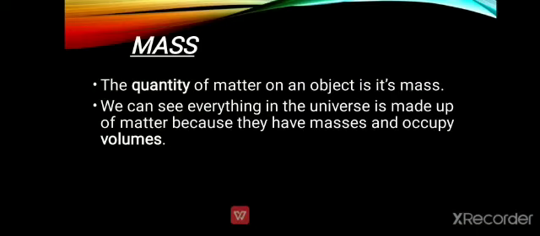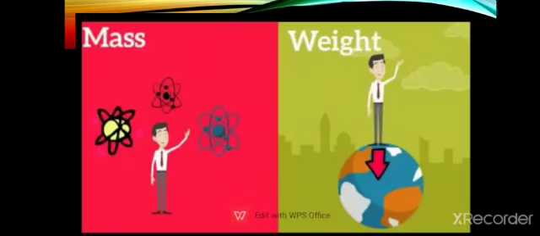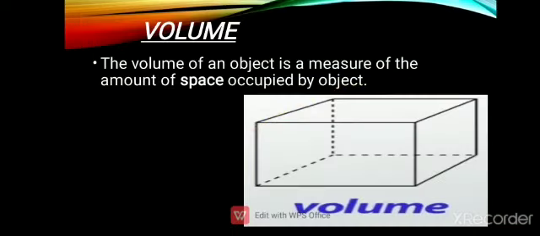Clear? You can simply say the quantity of matter, or you can simply say the heaviness of anything. The heaviness of anything is called its mass. We can see everything in the universe is made up of matter because they have mass and occupy volume. Here you will not confuse yourself between mass and weight. Weight basically depends on the gravitational force, while the mass remains the same.